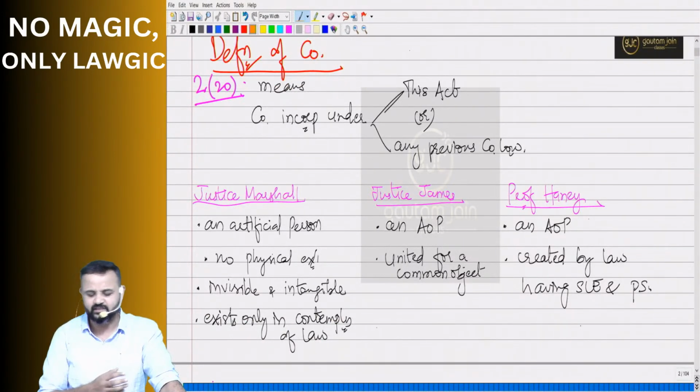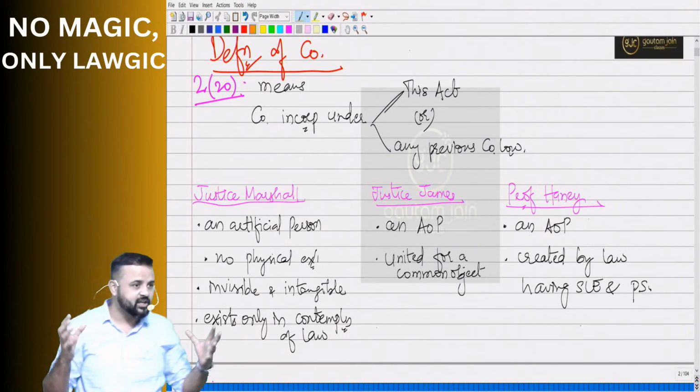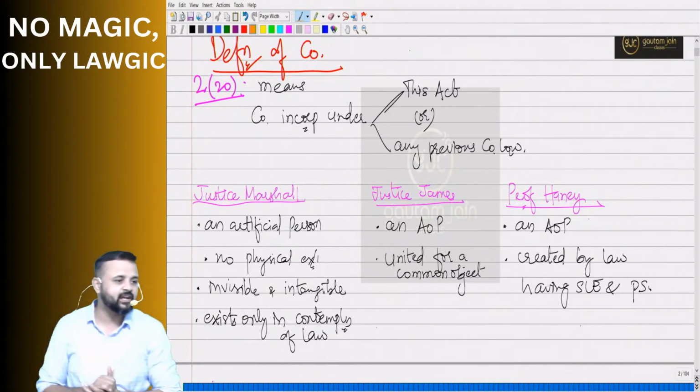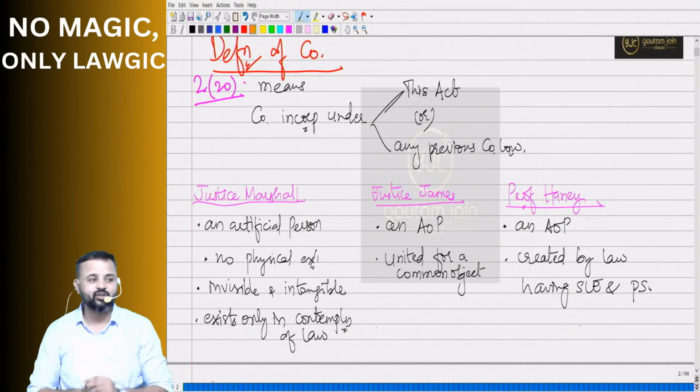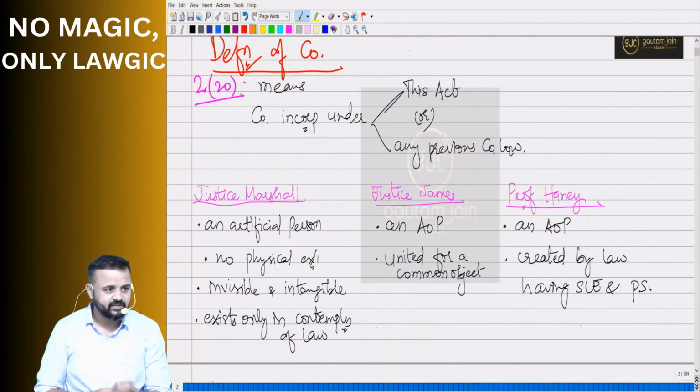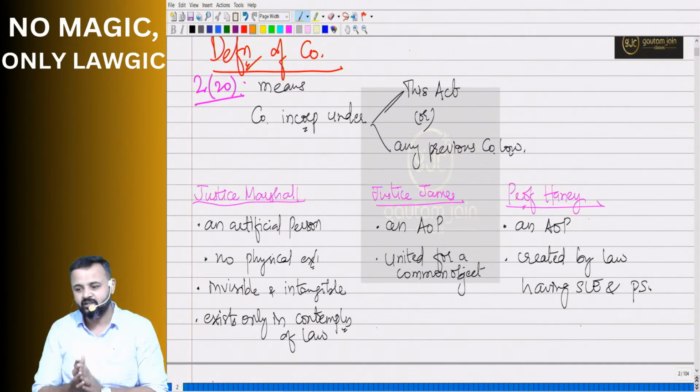It's an association of persons, it is existing in contemplation of law, it is united for a common object, having separate legal entity. But don't you think if all this is combined, probably we'll get a good definition, right? And if something more is added, then probably we can say it's a comprehensive definition. Yes. So that's where we said we'll take the help of what?